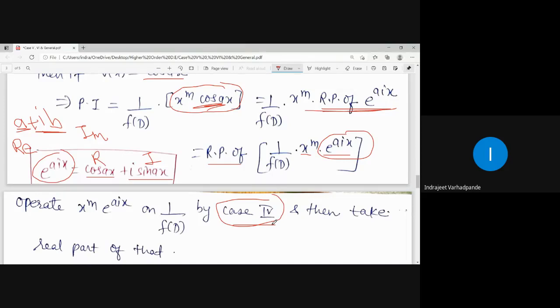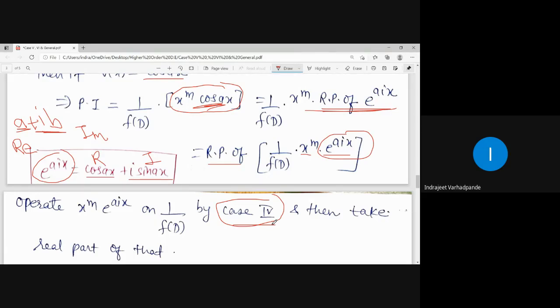Now, how do you identify the real part and imaginary part? The part which is free from i will be called the real part. The term which is associated with i will be called the imaginary part. The theory of complex number gives us the formula: e to the power iax is cos ax plus i sin ax, right? Is this clear?